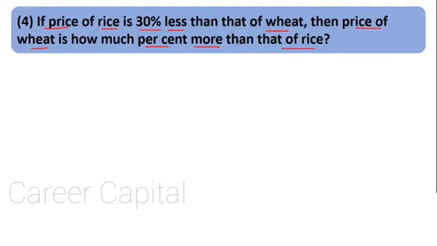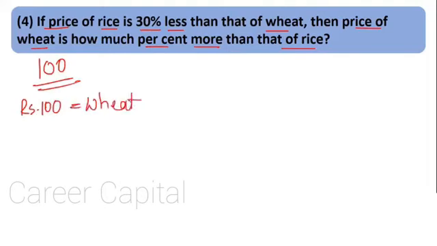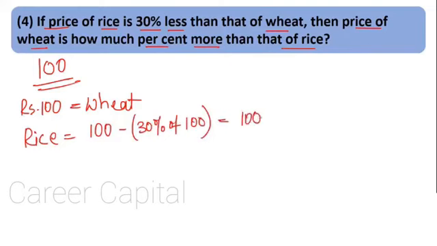It is very easy. Always take some arbitrary value. The best value to take while calculating percentage is 100. So let us assume that the price of wheat is rupees 100. Because they have given price of rice is 30% less, what would be the price of rice? That would be 100 rupees minus 30% of wheat's price, that is nothing but 100 rupees minus 30 rupees, 30% of 100. How to calculate 30% of 100? Very easy. Two methods. 30 divided by 100 multiplied by 100.